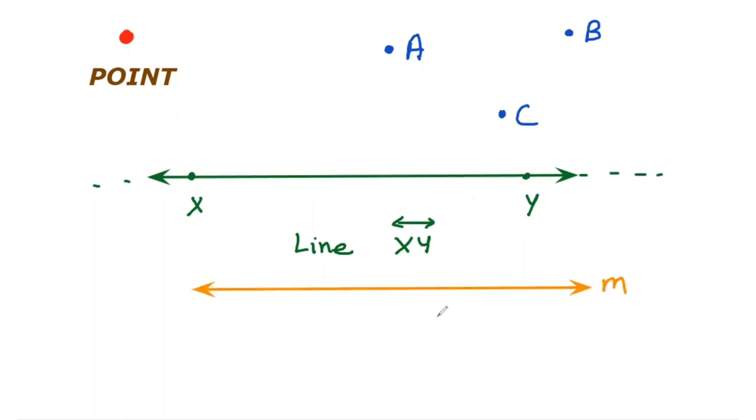I can say this is line M, or any other alphabet of your choice, right? Children, there are infinitely many points on a line. We can take as many points as we like. I hope you have understood the concept of line. Very good.